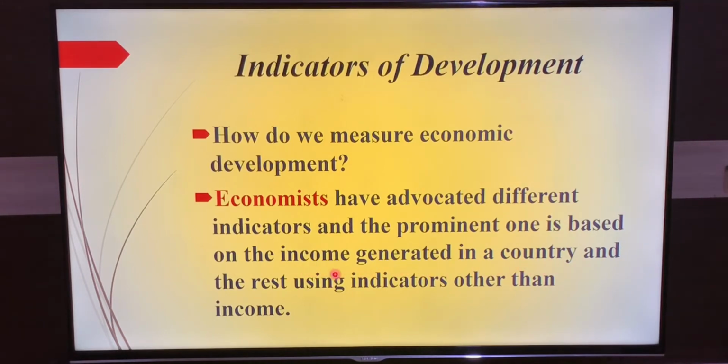How much income is generated in a country, and with that the rest use indicators other than income. So one way is to find out the income generated in a country. Through that we can say something about the economic development of a country. With that we will also discuss other indicators than income.